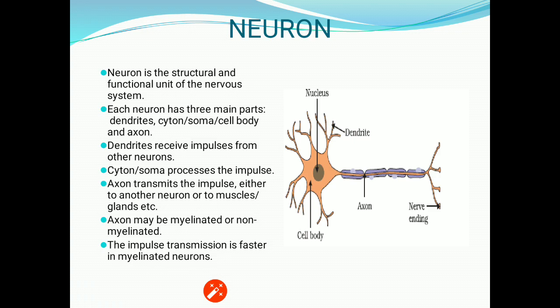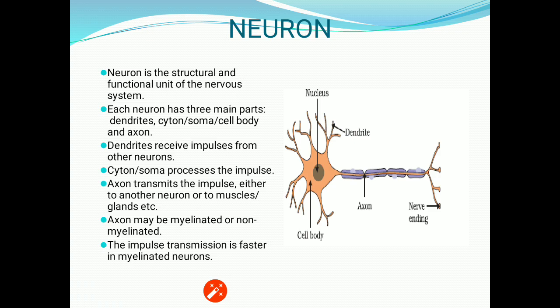an insulating substance. So the myelin is present in the Schwann cells, or it surrounds the Schwann cells, and this myelin sheath is absent at certain places, and these repetitive places where the myelin sheath is absent are termed the nodes of Ranvier or Ranvier's node.